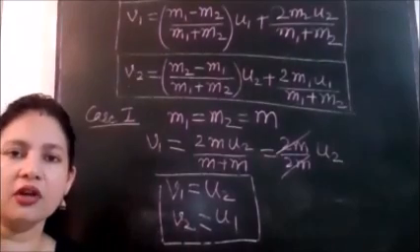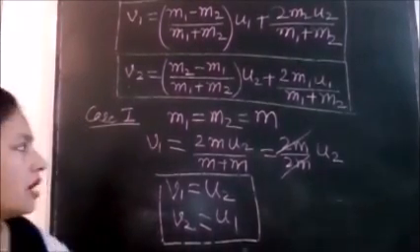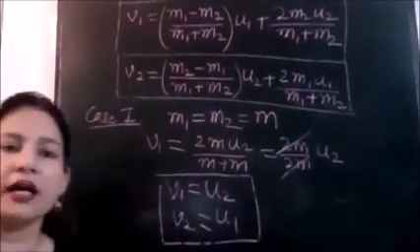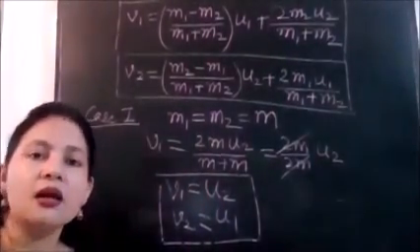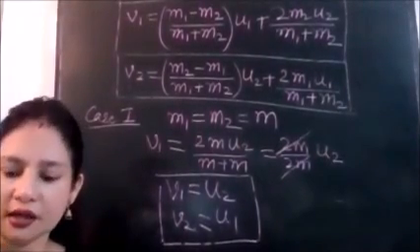So they exchange their velocities. This way, the neutrons are slowed down. So write an example of this. Write the example. Example, in a nuclear reactor, a moderator.